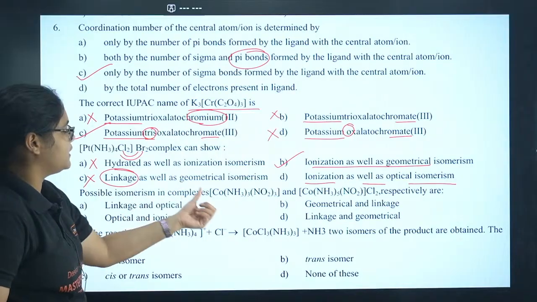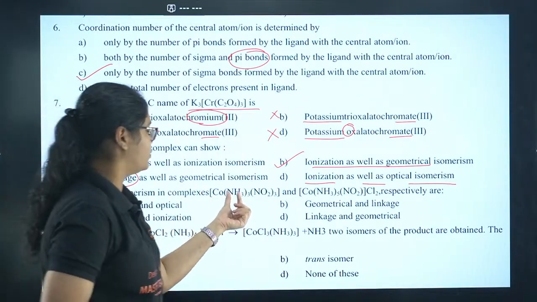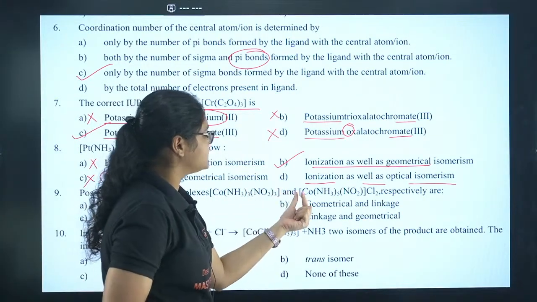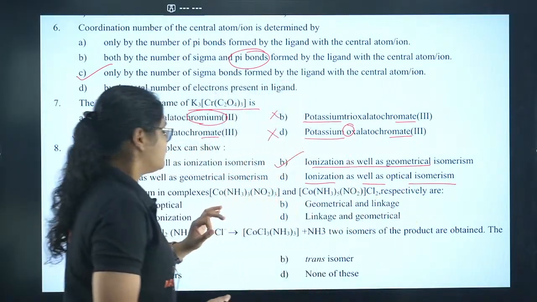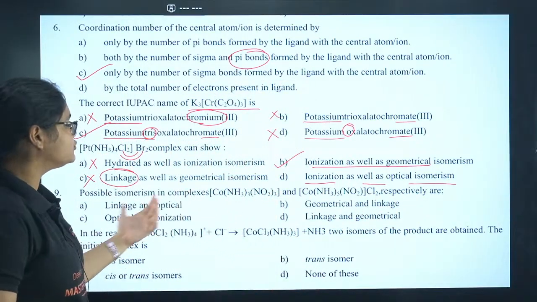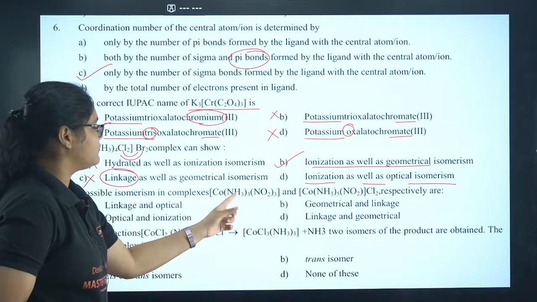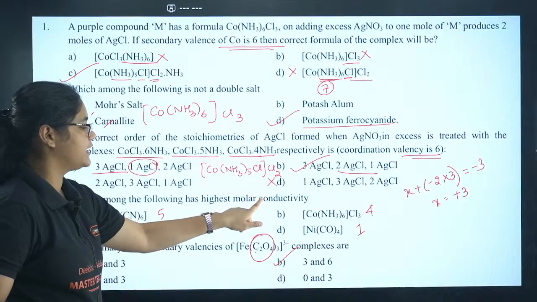Possible isomerism in the complexes [Co(NH3)3(NO2)2] and [Co(NH3)5(NO2)Cl2] respectively are: what are the possible isomers in both of them? So here can we have linkage? Yes, NO2 is there, which is ambidentate.